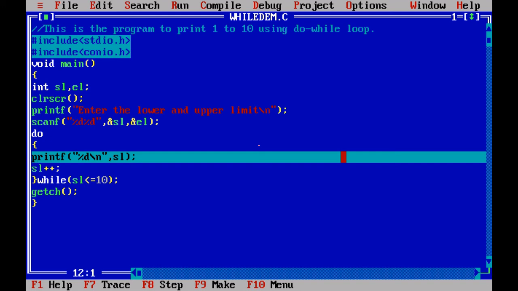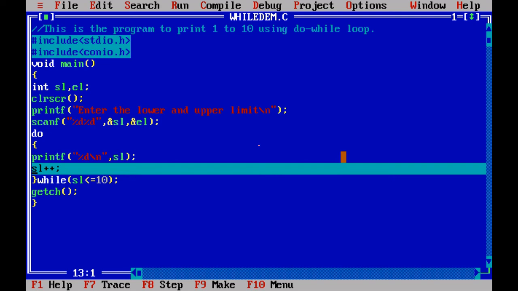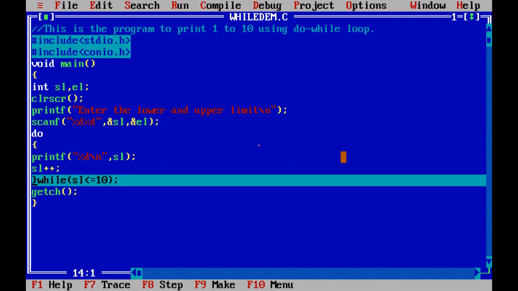And you just see here, after getting the input, without checking the condition, it is directly entering into the body of the do while loop. So this SL is printed and then incremented.